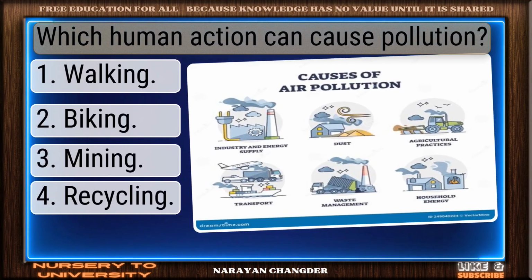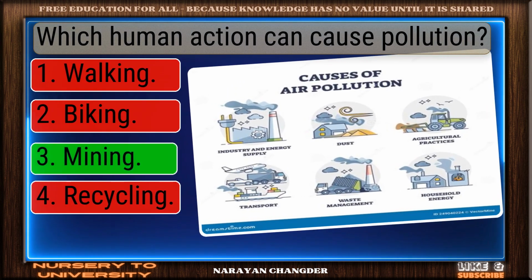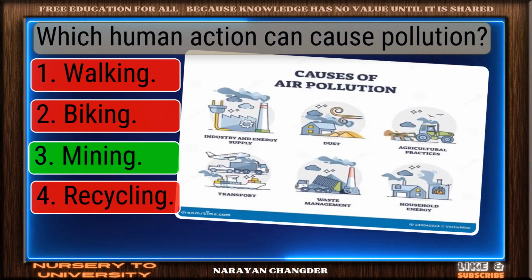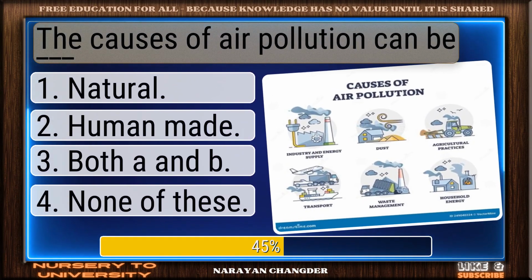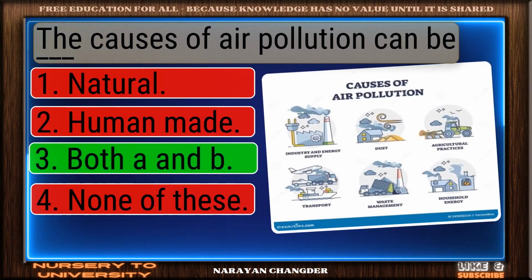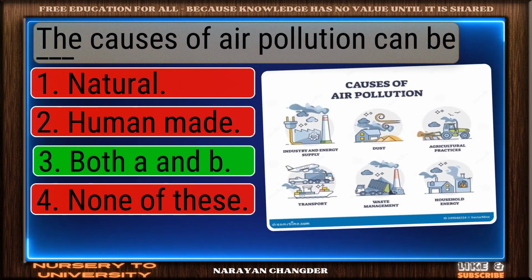Which human action can cause pollution? On track. Mining is the correct answer. The causes of air pollution can be dash. Right choice. Both A and B is the best answer.